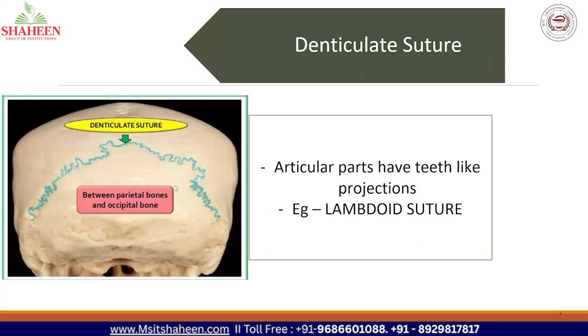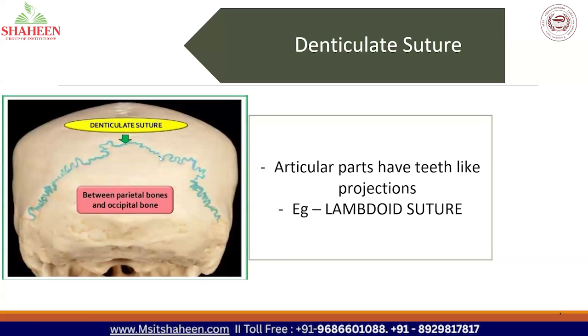The one in the posterior part is the occipital bone, and the other on the side is the parietal bone. Between the parietal and the occipital bone of the skull, you have a suture called the lambdoid suture.